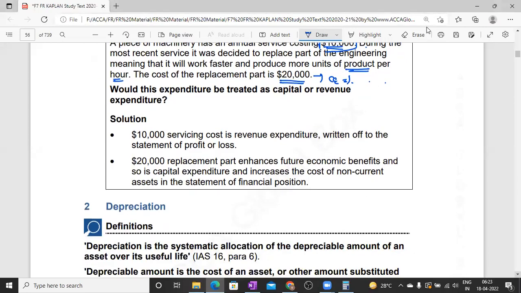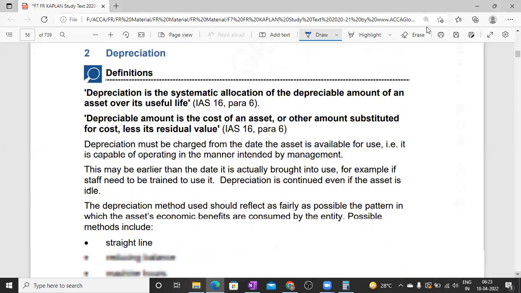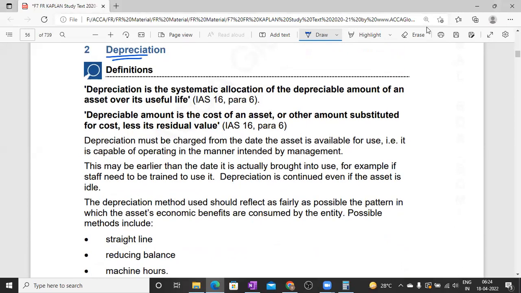Next, coming to depreciation. Depreciation, in general terms, is defined as the reduction in the value of an asset due to physical wear and tear, obsolescence, and changes in technology. And it is defined as the systematic allocation of the depreciable amount.